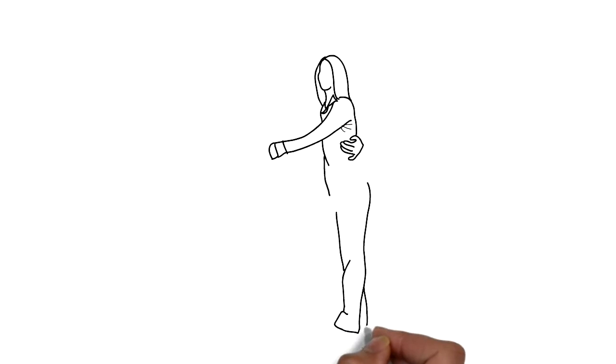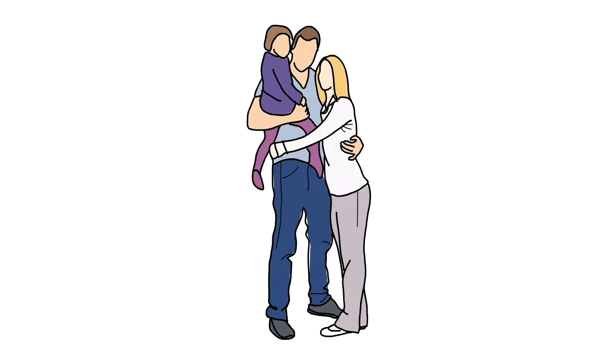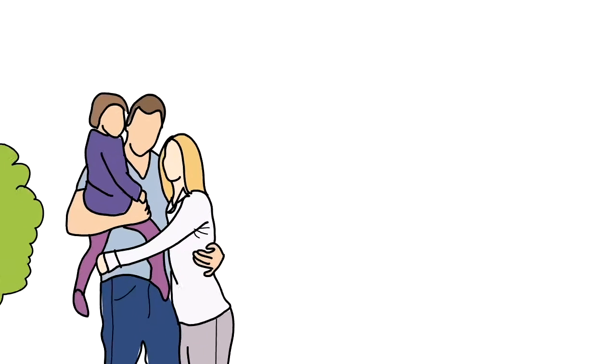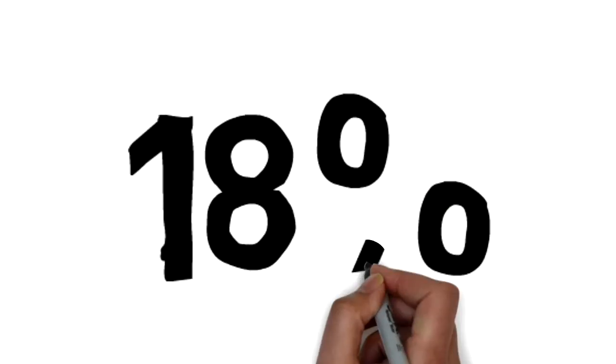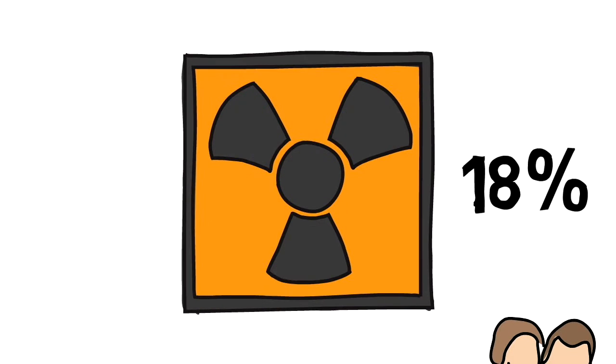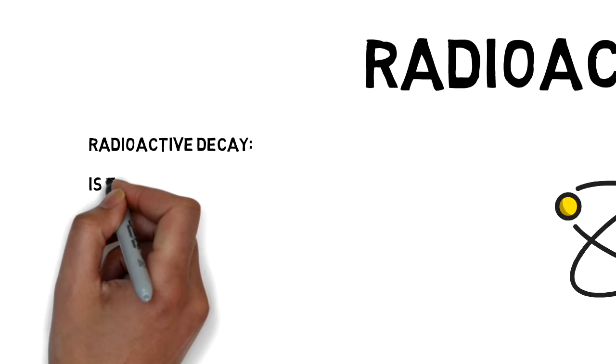Everyone is exposed to radiation, be it naturally or man-made. 82% of it is from nature, such as plants, air, and the sun, and 18% is man-made, such as from nuclear bombs in the past. But what causes this and how? The answer would be radioactive decay.